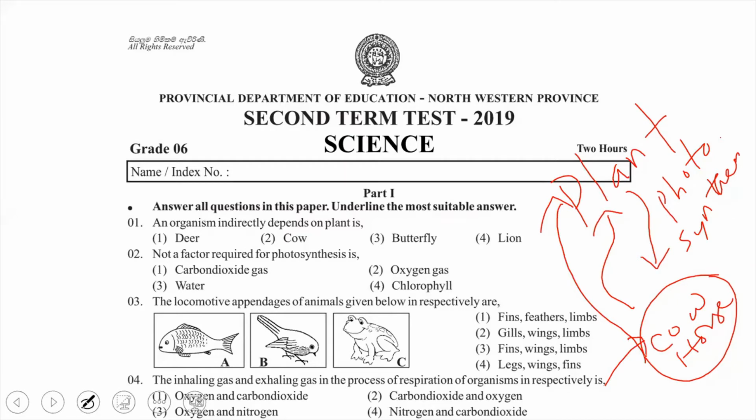So the herbivorous animals depend on plants directly, but the carnivorous animals depend indirectly on plants for their food.